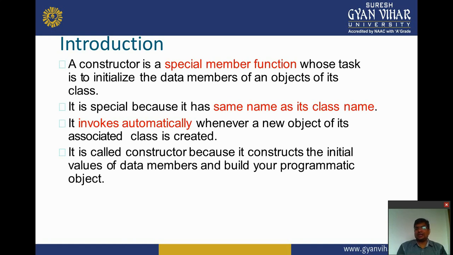So a constructor is a special member function of that class which is called by default by the compiler at the time of creation of a new object. It is special because it has the same name as its class name. Like if the class name is demo, then the constructor member function name is also demo. It is called a constructor because it constructs the initialized values of data members and builds your programming object.